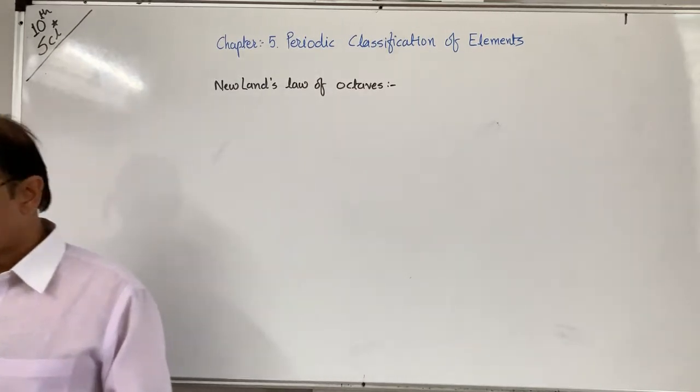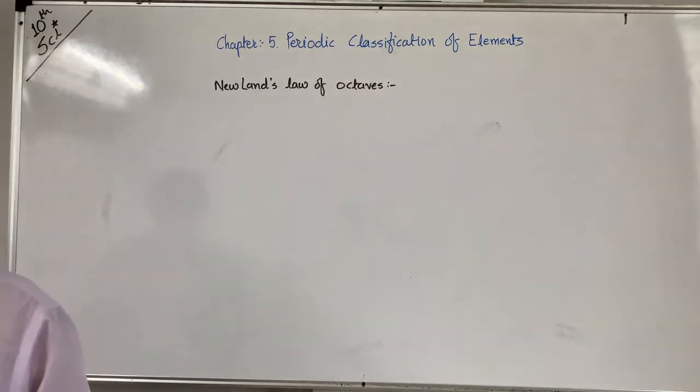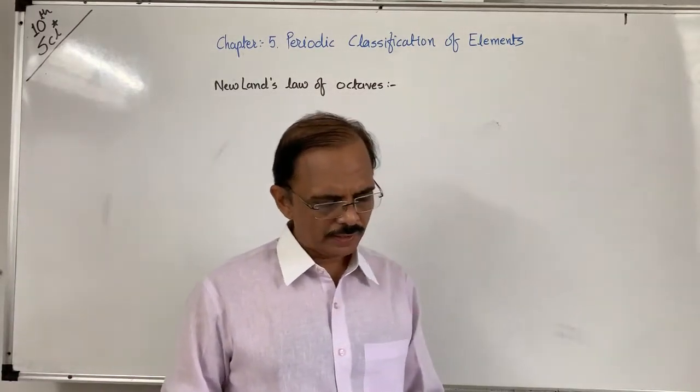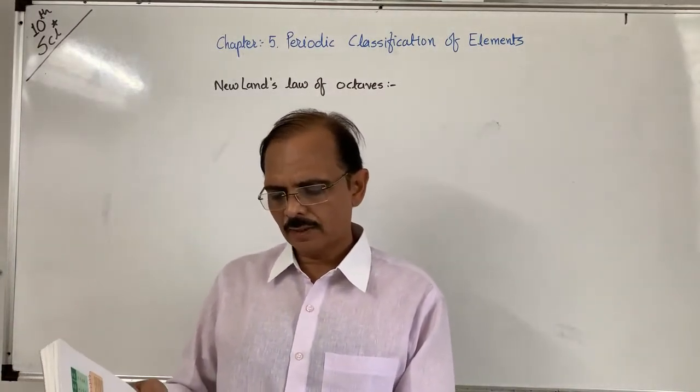Sometimes it is also compared with the notes of music. As for example, in your textbook on page number 81 it is given that the attempts of Dobereiner encouraged other chemists to correlate the properties of elements with their atomic masses.